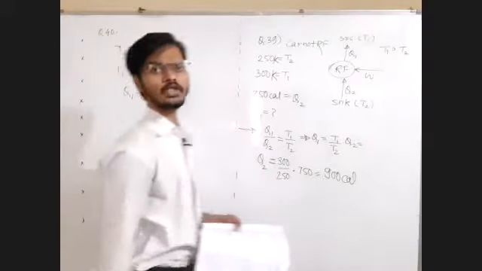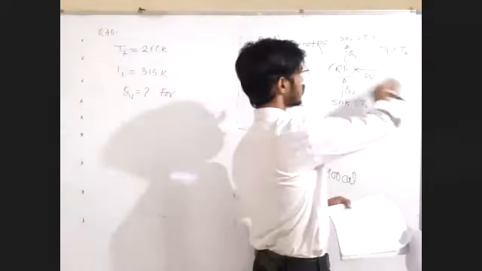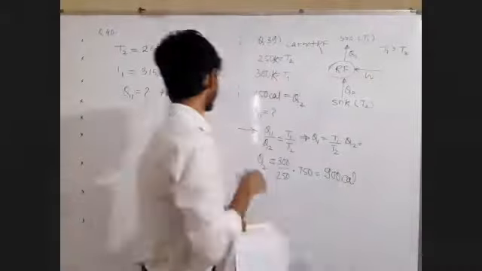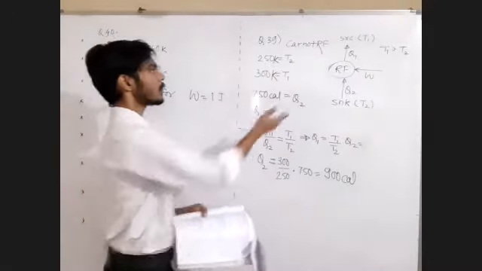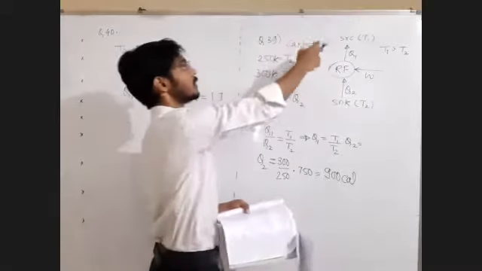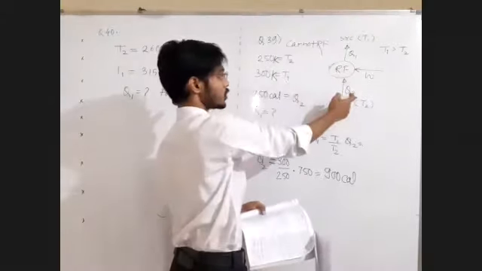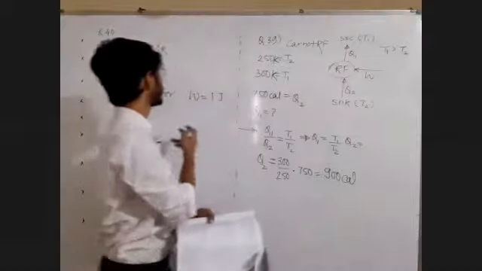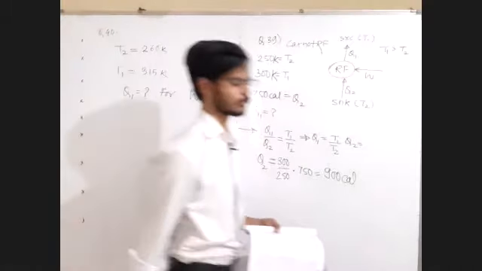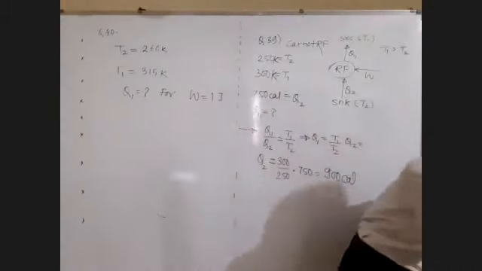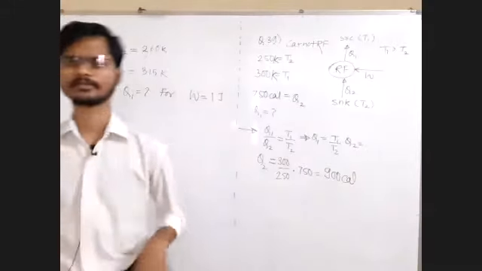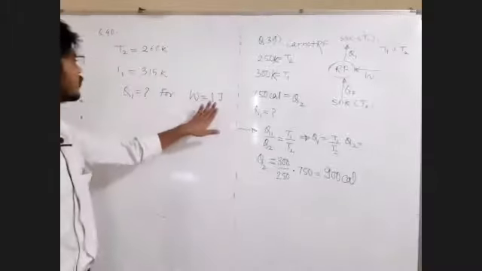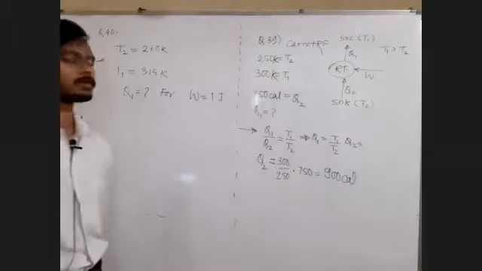For every joule of work means for 1 joule of work. When 1 joule of work is done, how much heat is given to the surrounding? Q2 is not asked, Q1 is asked. For W equal to 1 joule, what is Q1?